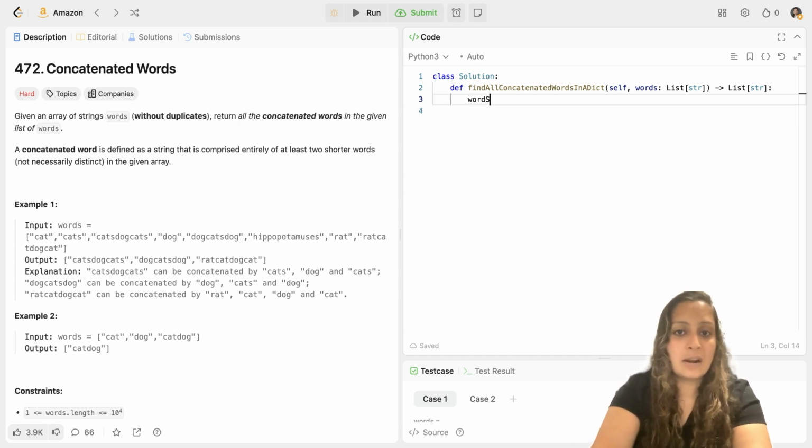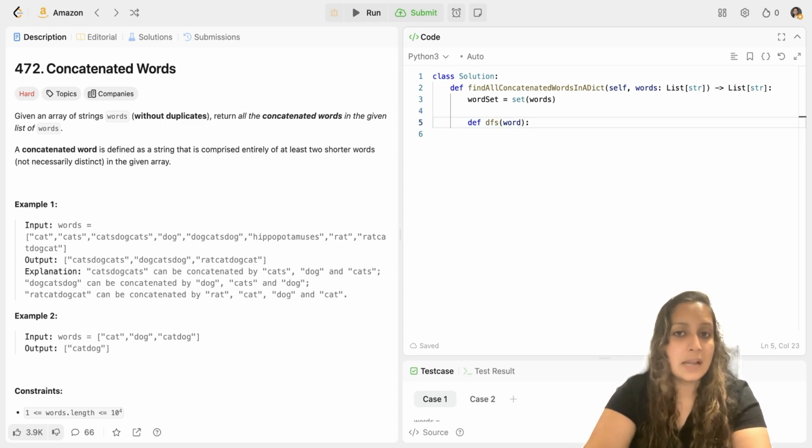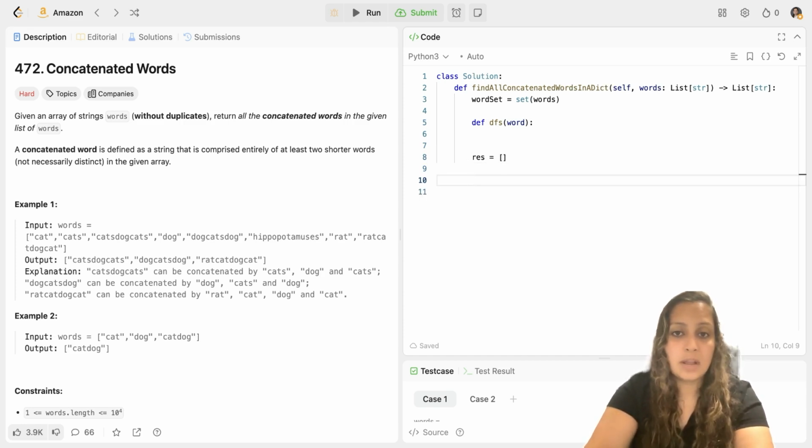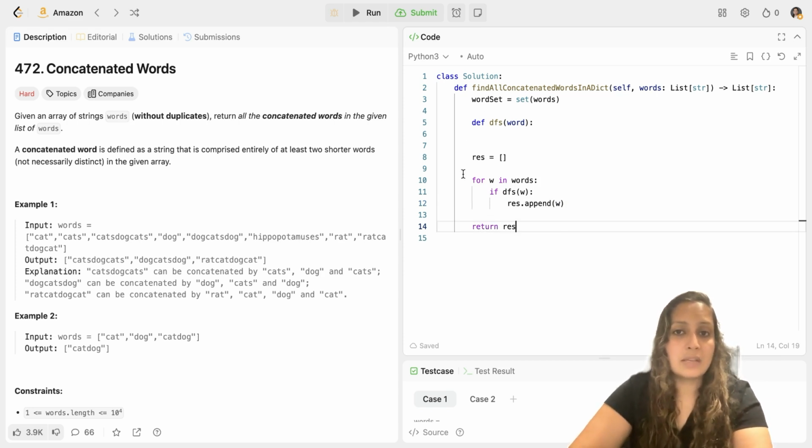So I'll first write my word set, which would be the set form of words. After that, I will write my DFS function, and my DFS function will have word passed through it. And I'm not passing any index I because I will be defining that index I here in my DFS function itself. And then I will also have a result array which will be blank in the beginning. And what I will do, I will check for each word in words. I will check if their DFS word is true. If it is true, then result.append word. And finally, I will return the result. So that's how I return the result.